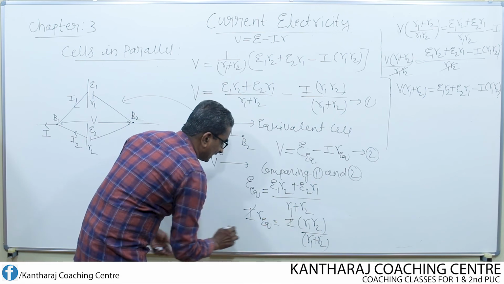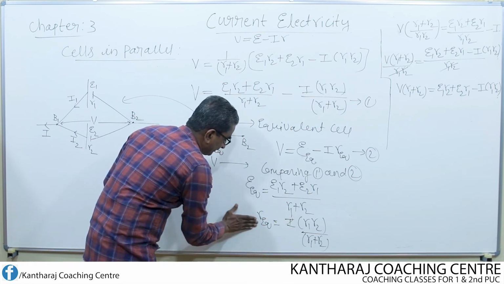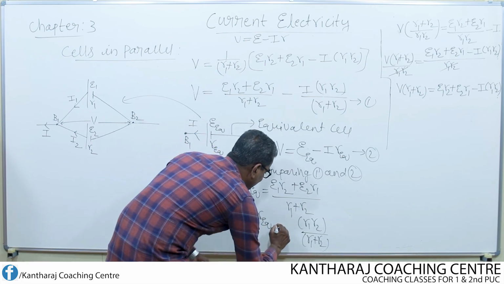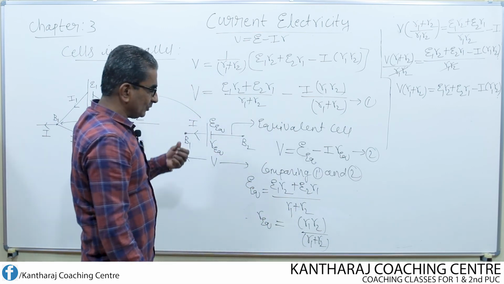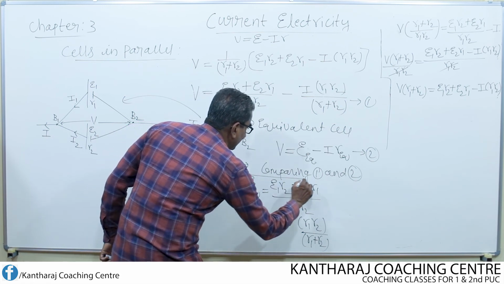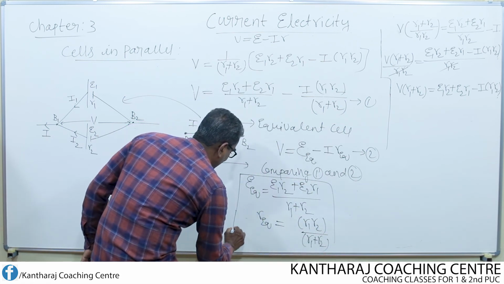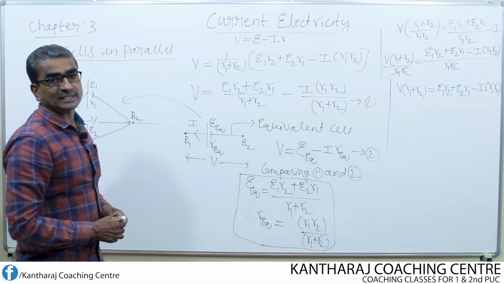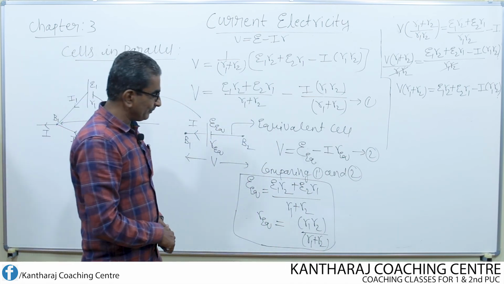So if these two get cancelled, I can remove this. So what do we get for the equivalent internal resistance? This is the expression. So these are the two expressions for the equivalent EMF and equivalent internal resistance when two cells are connected together in parallel.